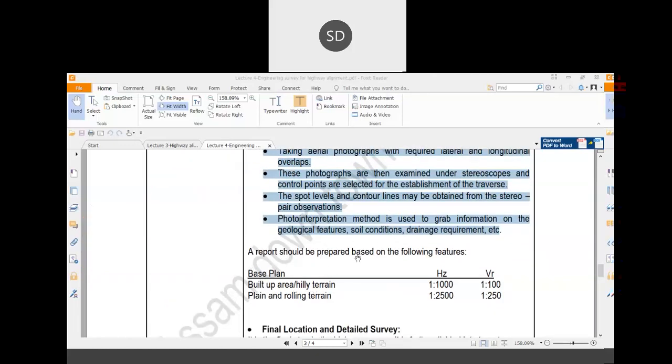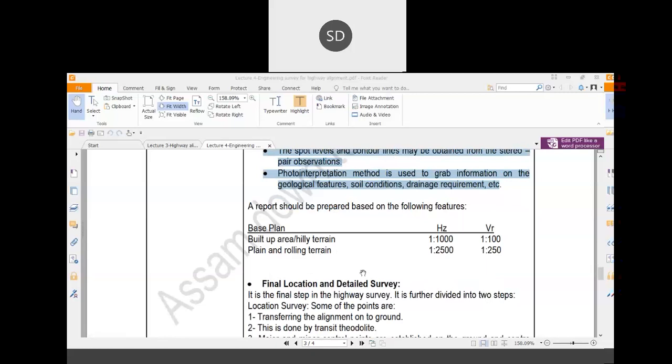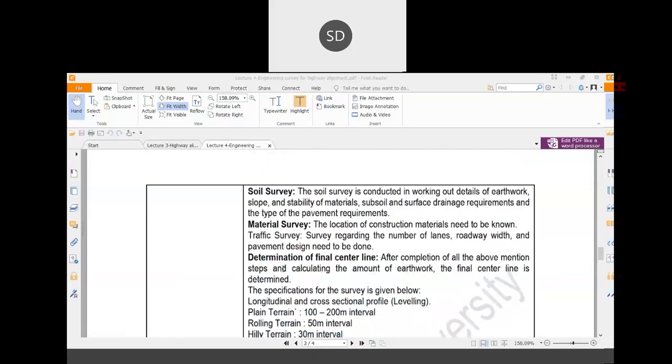Now a report should be prepared based on the following features. For the base plan, for built-up area or hilly terrain, your horizontal scale should be 1:1000. That is, in 1:1000, you will have to prepare the report, and for the vertical, that is 1:100. For plain and rolling terrain, it is 1:2500 and 1:250. So these are some features of the preliminary survey.